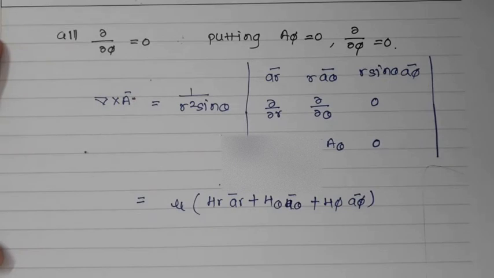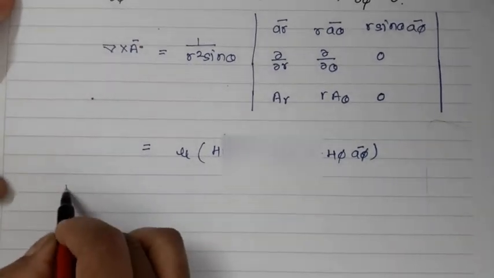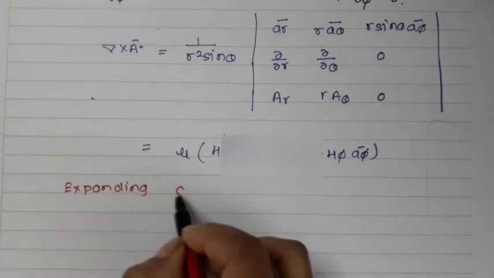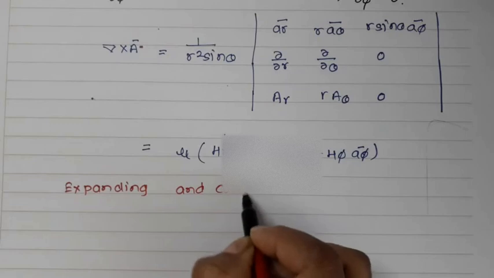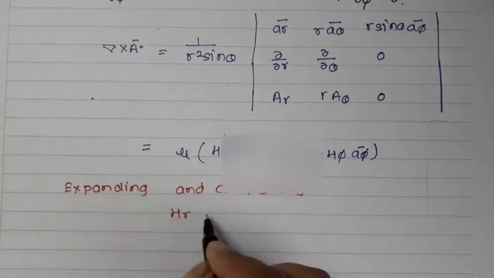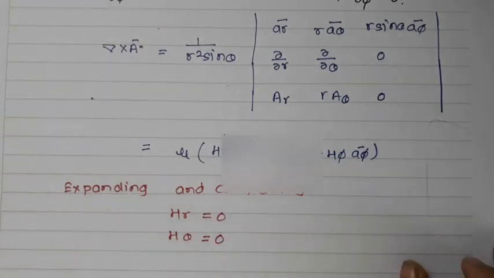Expanding and comparing both sides, H_r is equal to 0 and H_theta will also be equal to 0.